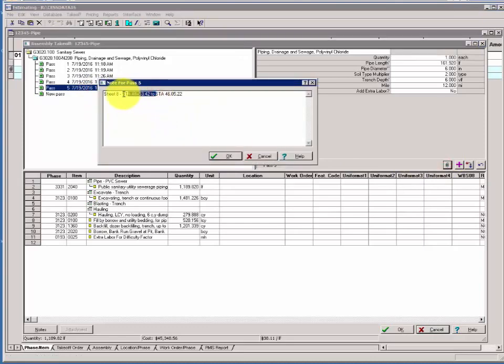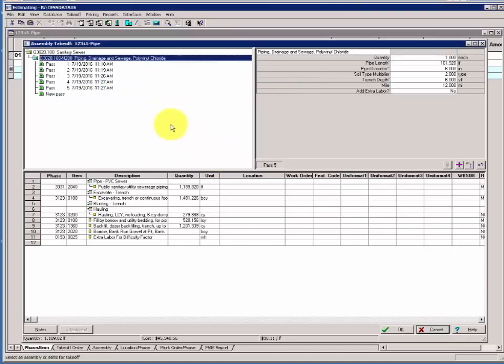And pass 5 note. Select pass 5 from the upper left pane. Click the paperclip. The note for pass 5 box opens. Update the text to read sheet 8, STA 46 plus 05.22 to STA 47 plus 93.51. Click OK. Pause the recording and perform Section 4, Activity 3 in the Advanced CESS Workshop Manual.